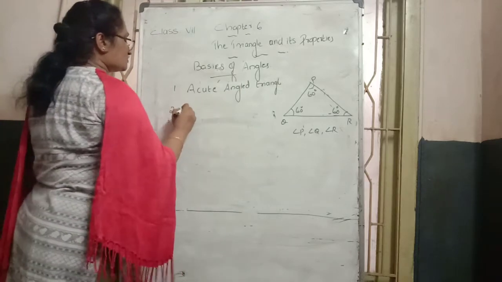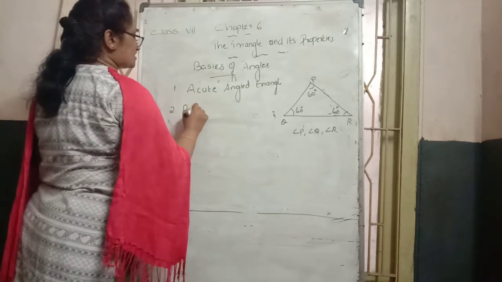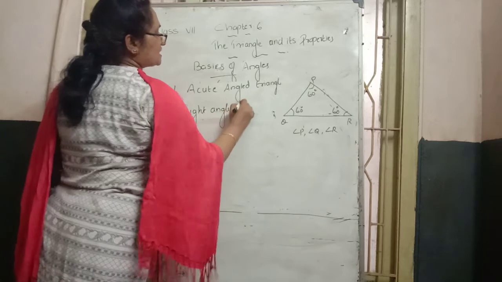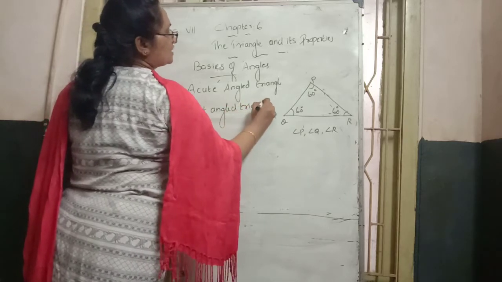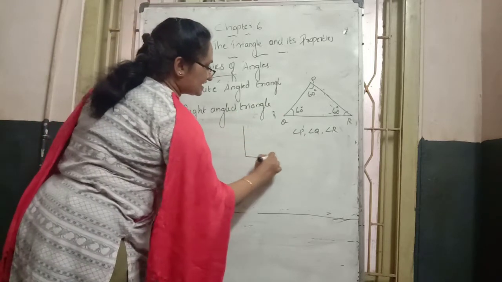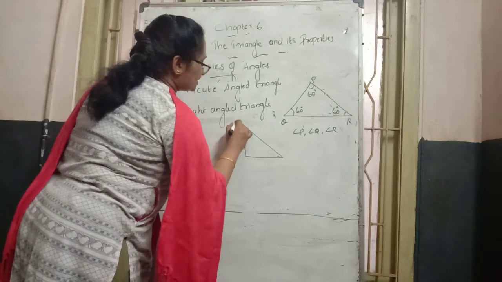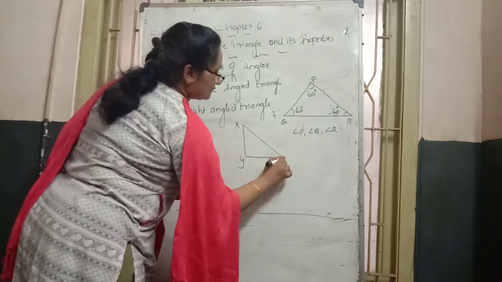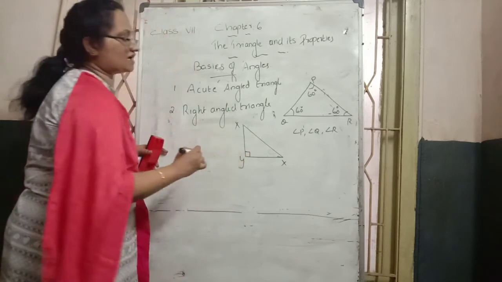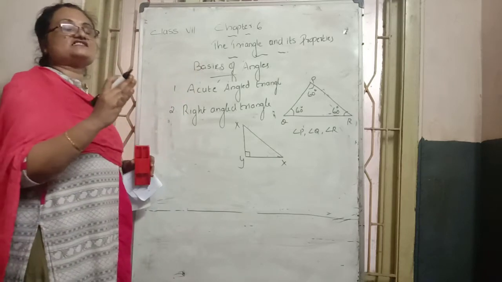Then next is the right angled triangle. Right angled triangle means one angle of a triangle is exactly 90 degrees. The diagram is like this. One angle of the triangle is exactly 90 degrees, so we can say it is a right angled triangle. See, XYZ: the angle Y is how many degrees? The L-shaped symbol represents 90 degrees.